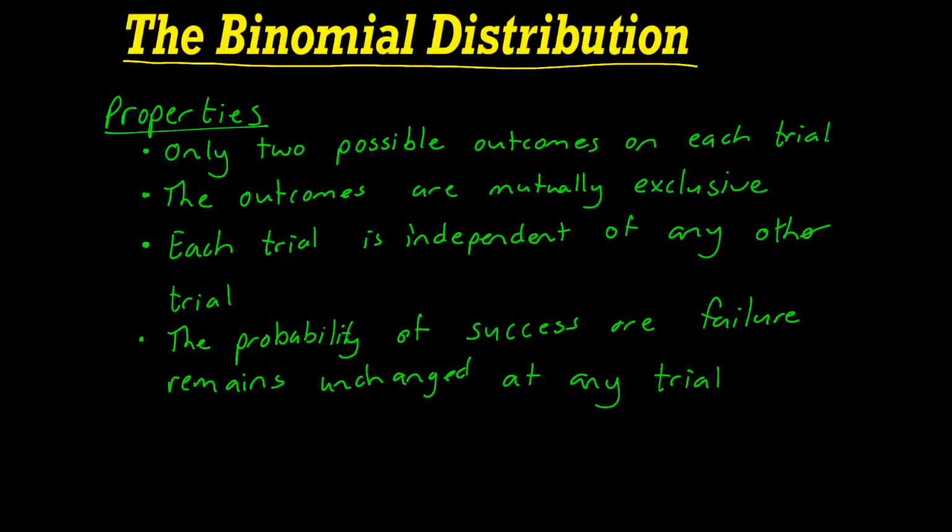All right, so just a little bit more on this example of heads or tails. I'm sure you can see that they follow all 4 of those properties in that, firstly, there's only 2 possible outcomes. The outcomes are mutually exclusive. We can't have half heads, half tails. Each trial is independent of any other trial because it doesn't matter how many times we toss the coin, the outcome will not be affected of any given coin toss. And then lastly, as we've discussed, the probabilities will remain the same every time we toss the coin as to what is expected to happen.